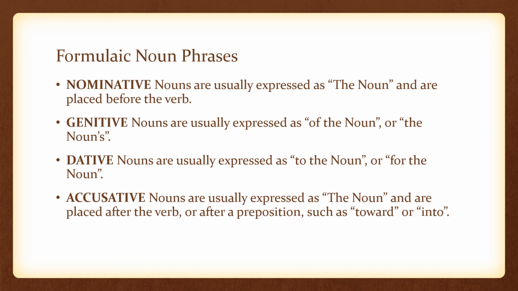Accusative nouns are usually expressed as the noun and are placed after the verb or after a preposition, such as toward or into. You have to pay attention to the accusative and the nominative when you're looking at this in English because they're both the noun. The difference is whether it's in front of the verb or whether it's after the verb.